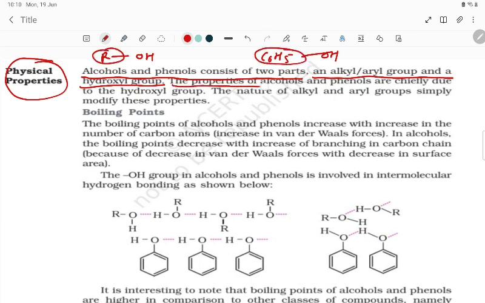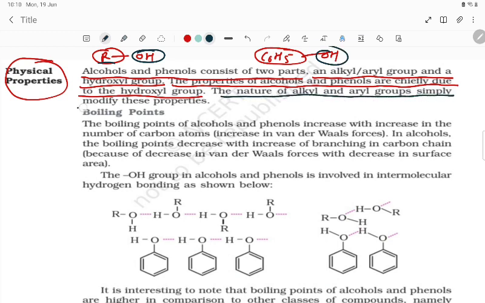The properties of alcohols and phenols are chiefly due to the hydroxyl group. Okay, so their properties are not because of the R group, student, it is because of the OH group. The nature of the alkyl and aryl group simply modifies this property. Either they are going to increase it or they are going to decrease it. Now, the first physical property is what, student?